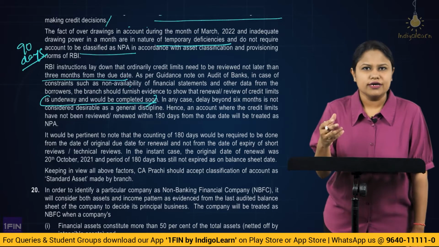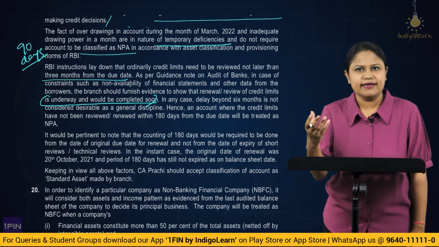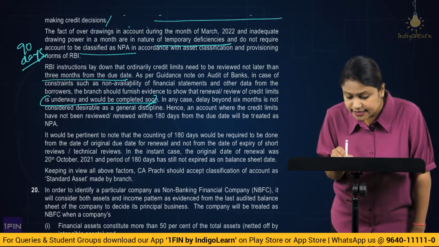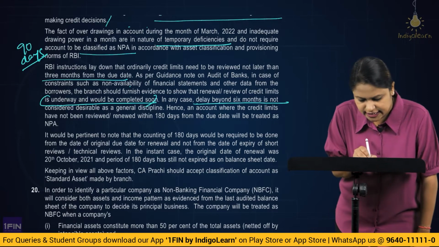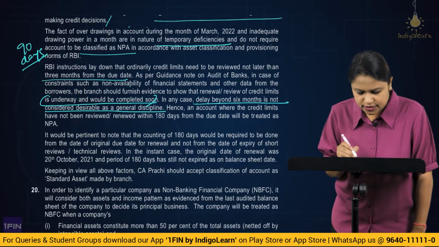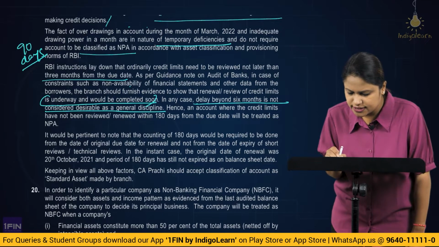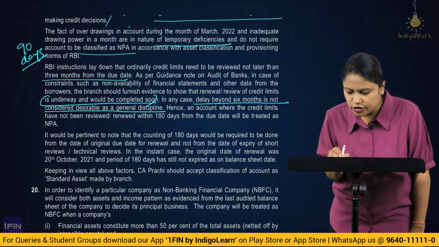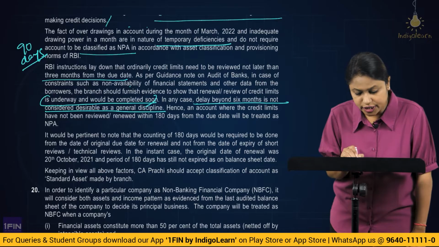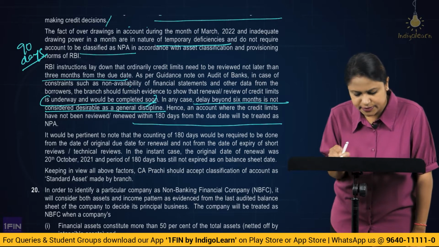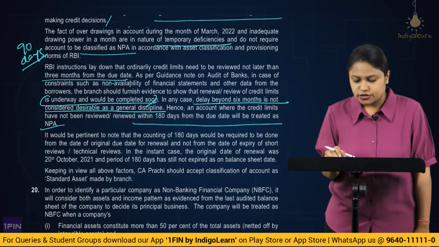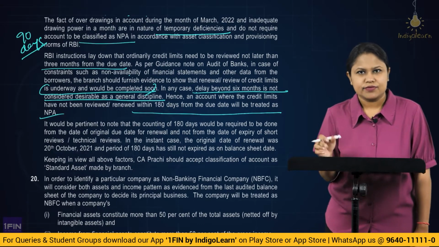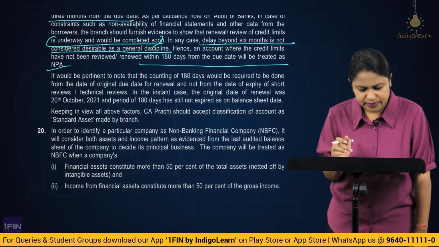So you have to give it in record that things are happening, but they're taking some time. There has to be evidence given. In any case, delay beyond 6 months is not considered desirable as a general discipline. Hence, an account where the credit limit has been reviewed or renewed within 180 days from the due date will not be treated as NPA. So here in the question, it was only a 3 months timeline, but you'll be allowed how much time? 180 days. Alright. So that will not turn into NPA again.